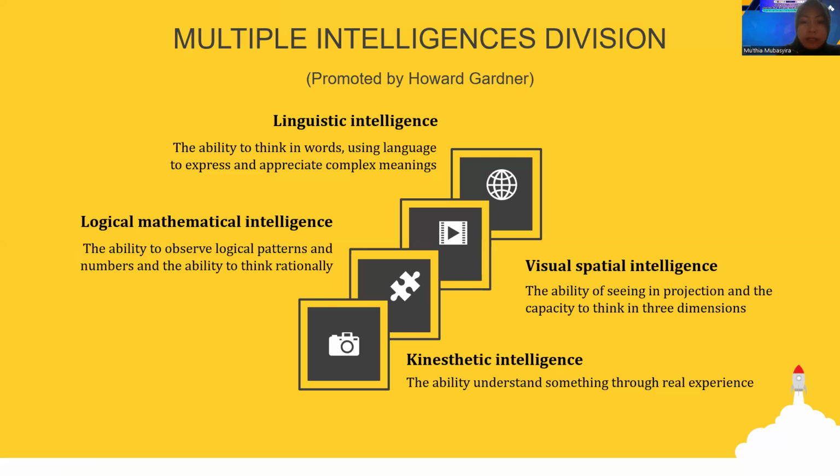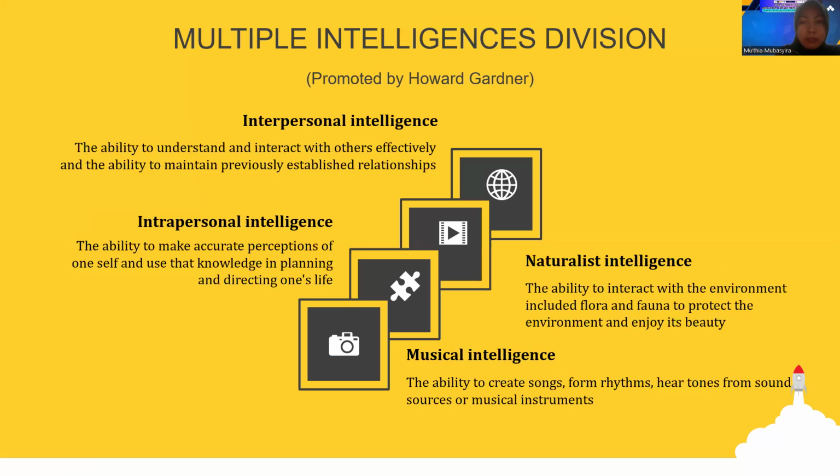And after that, kinesthetic intelligence. It is the ability to understand something through real experience. And after that, interpersonal intelligence. It is the ability to understand and interact with others effectively and the ability to maintain previous established relationships. Intrapersonal intelligence.